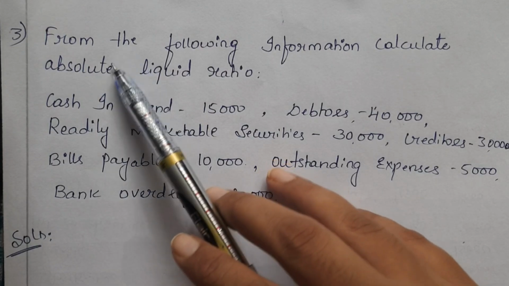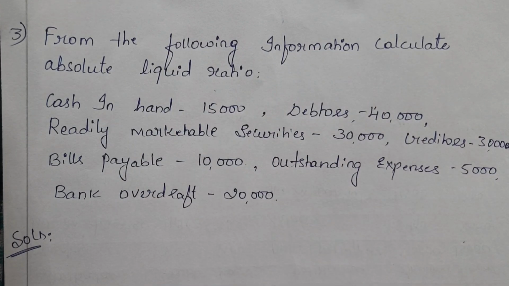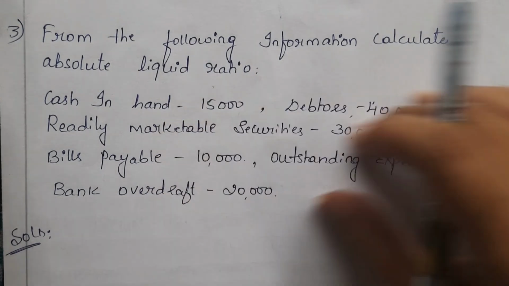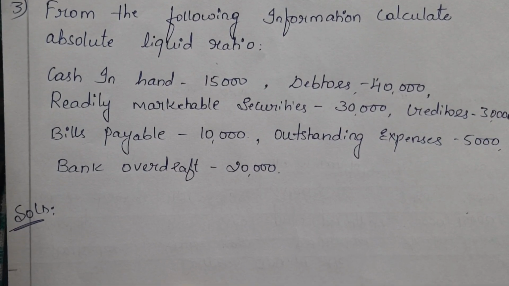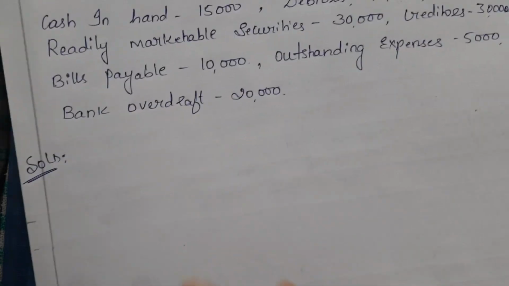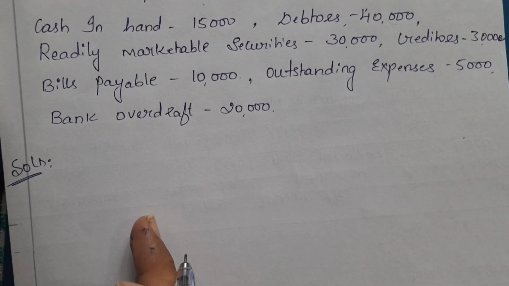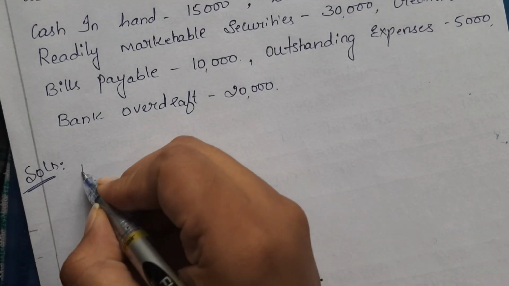Now the question is, from the following information calculate the absolute liquid ratio. Again there is certain information given here and we know the formula: absolute liquid assets divided by quick liabilities. So again we have to find out which are the absolute liquid assets and which are the quick liabilities.